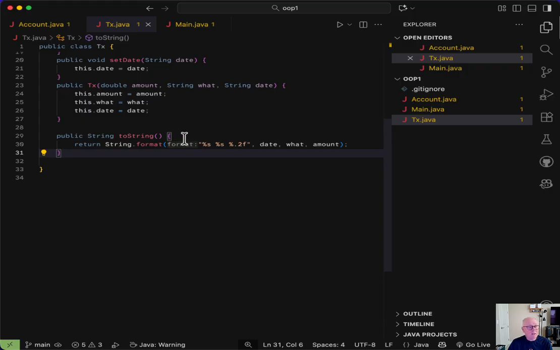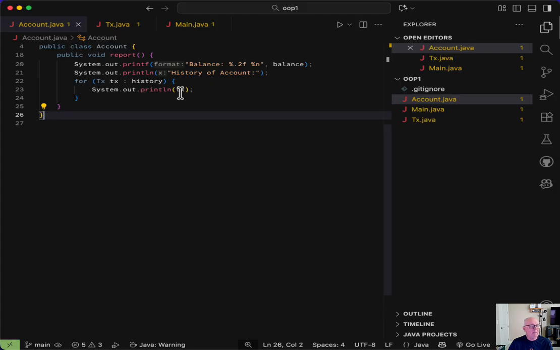So because of that default toString method on every object, because Java knows that every object, no matter where you defined it, has a default toString method, what that means is that if you just put the object itself in the print statement, Java is going to implicitly call the toString method. It just knows how to do that based on where it appears here. The compiler's pretty smart. It knows how to do it, so it's going to take care of it for you, so it makes it nice and easy.